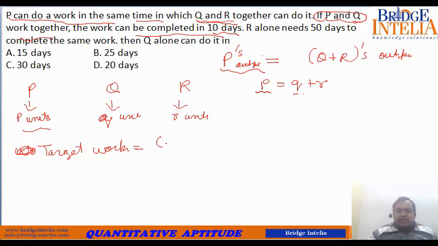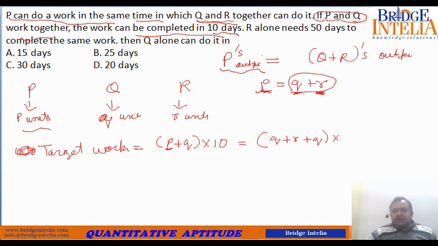So target work is equal to (p plus q) into 10. Now p is equal to q plus r, so instead of p I can write q plus r. So (q plus r plus q) into 10. This is 2q, so 20q plus 10r.